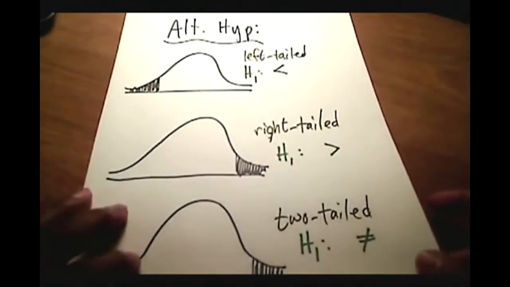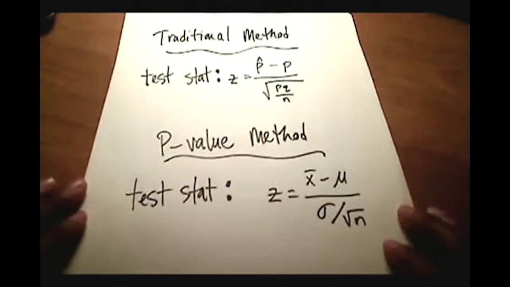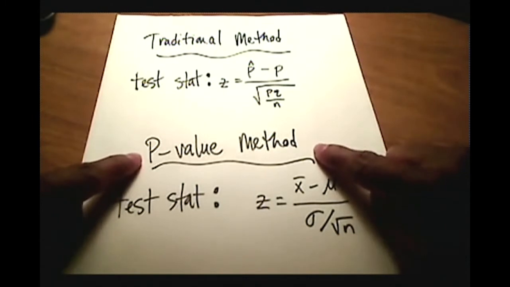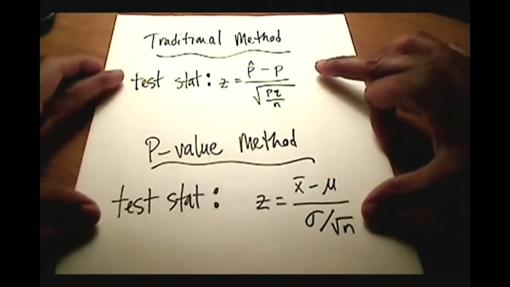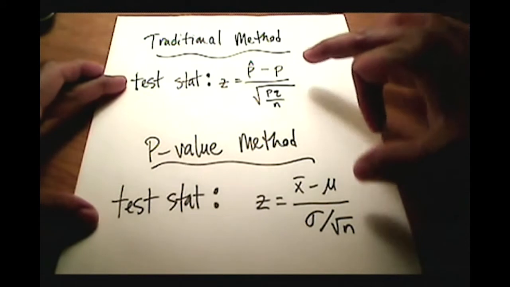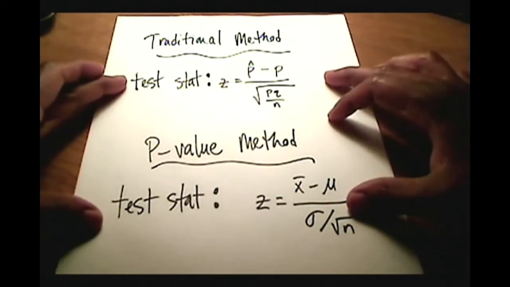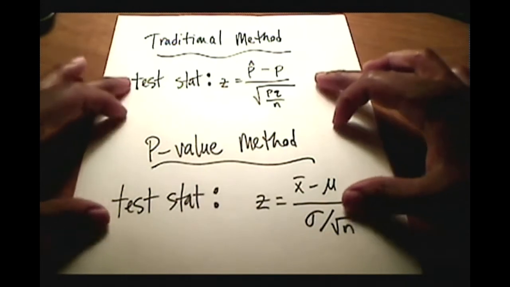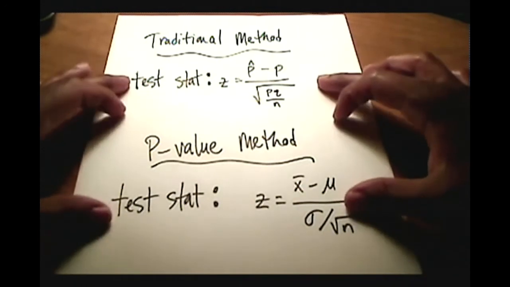What I showed in a previous video, which you can look up, is the traditional method. And what I'm going to show you in this video is the p-value method. Notice I wrote on this little piece of paper that both methods, doesn't matter which method you're using, require you to find a test statistic.